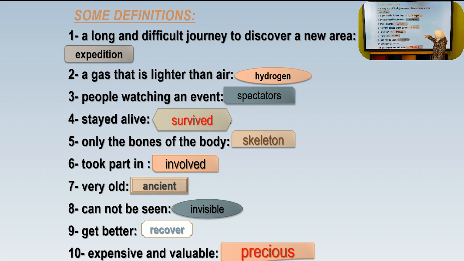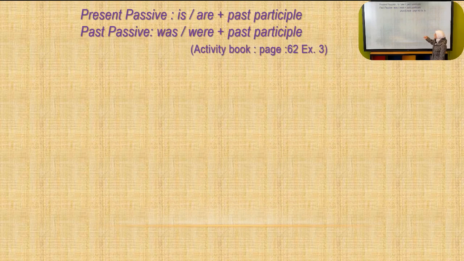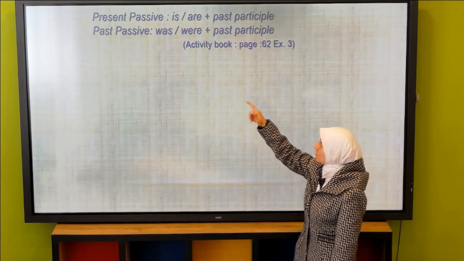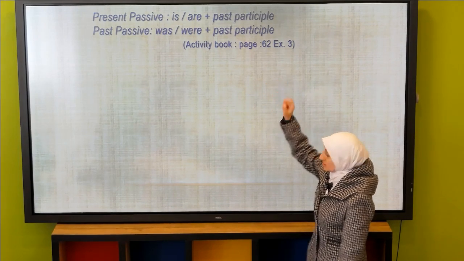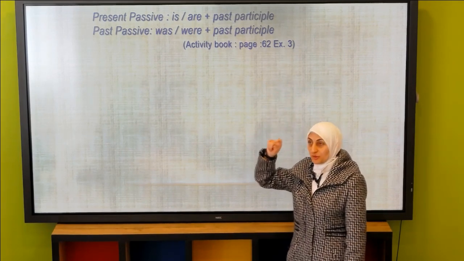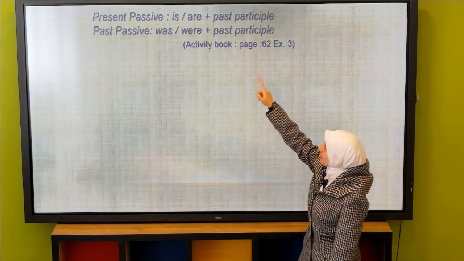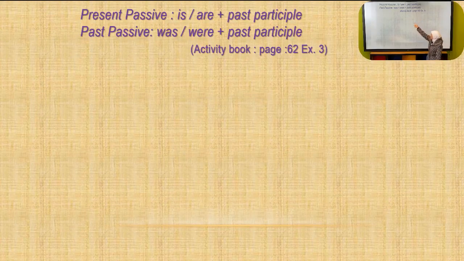Now, let's move to something else. I am going to make a quick revision for these two tenses, present passive and past passive. As you remember from your books, we have present passive. The form is, we put verb be plus past participle, and the past participle, we call it verb 3 also. So we have is and are plus past participle. And for past passive, we have was and were plus past participle.